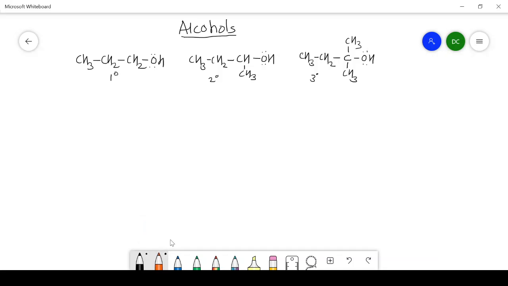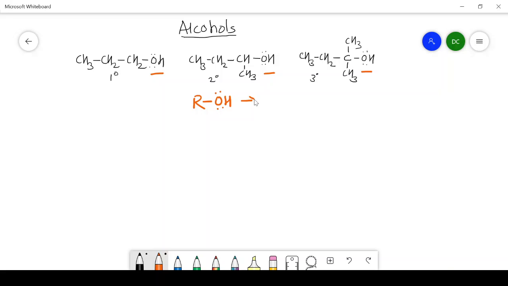Now look at the structures of primary, secondary and tertiary alcohol. There is the presence of an OH group. The general formula for alcohol is ROH, that we have known. And this oxygen has lone pairs of electrons. How many? Two lone pairs of electrons.